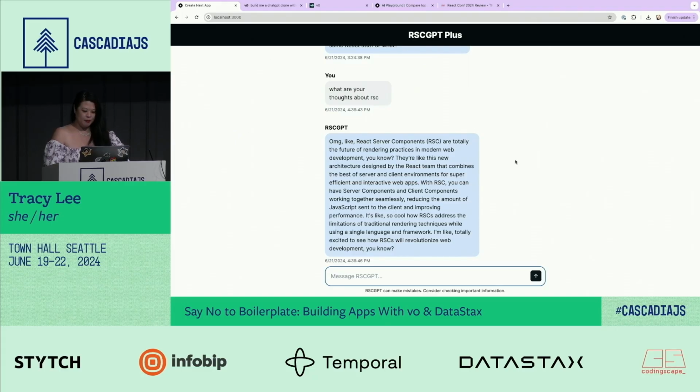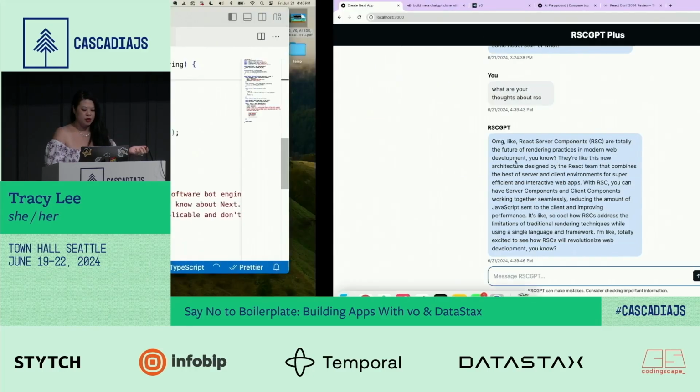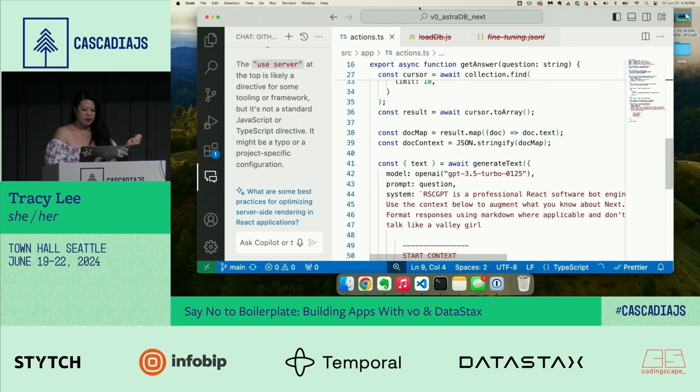But anyways, point being, if you go and ask ChatGPT, if you're using 3.5, for example, I think the information ends at like 2021 maybe, so it doesn't give you up-to-date information on RSC, so it doesn't know, right? So I had to go ahead and add that information in. So I went ahead and did that.